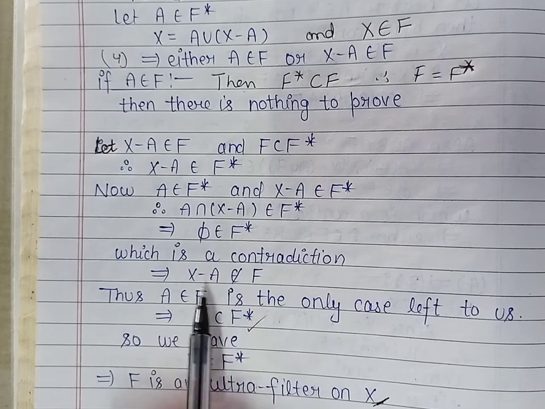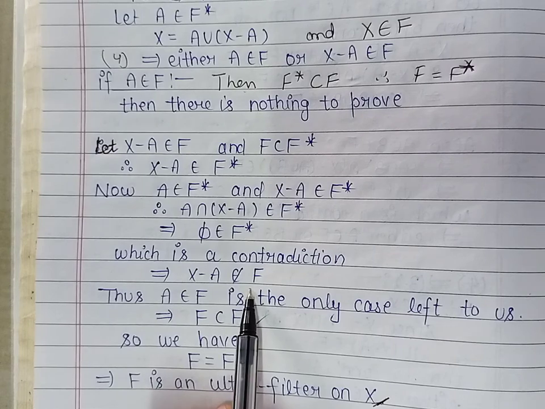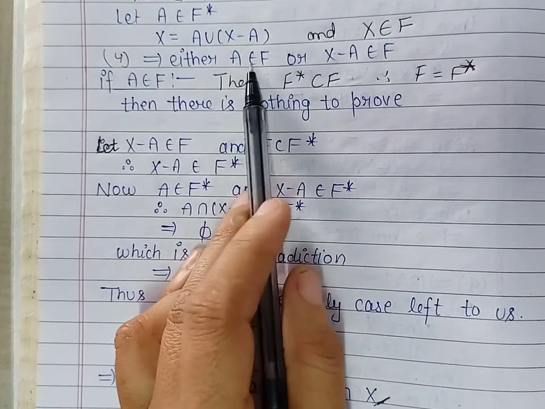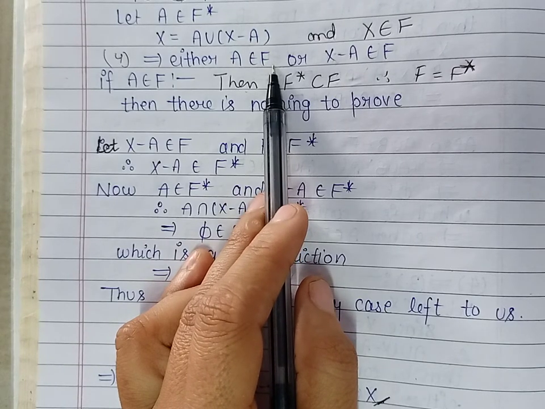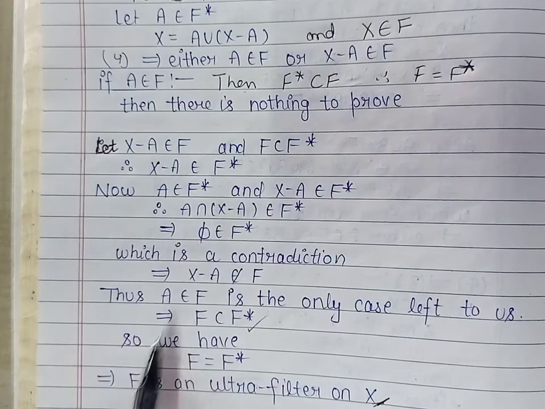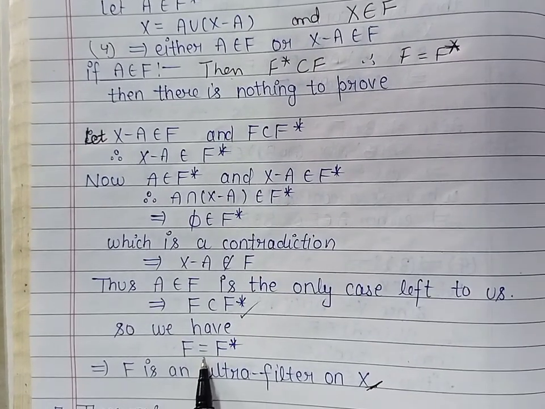It means complement of A does not belong to the filter F. So we have only one possibility from here: A belongs to filter F. And in that case, we have already proved that F is an ultra filter on the set X. So this completes the characterization of ultra filters.